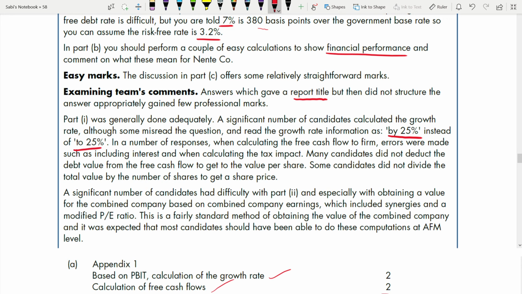So if you misread that, there were errors. In a number of responses when calculating the free cash flow to firm, errors were made such as including interest and errors when calculating tax impact. You should not include interest. You have to take profit before interest and tax, for free cash flow to firm. Many candidates did not deduct the debt from the free cash flow to get the total value per share to shareholders. Some candidates did not divide the total value by the number of shares to get a share price.